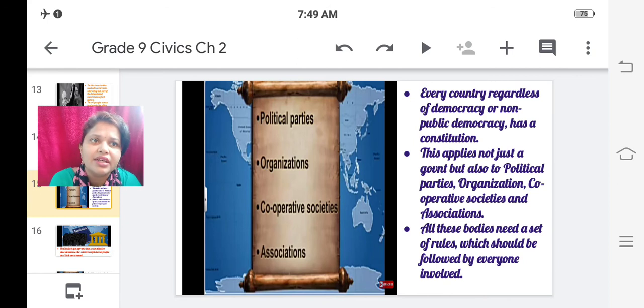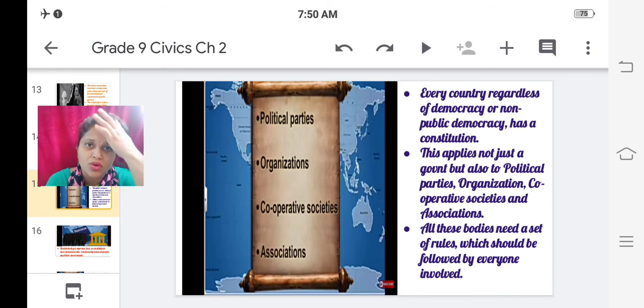Every country, regardless of whether it is democratic or non-democratic, has a constitution. Whether the country is democratic or non-democratic, it has a constitution. The constitution is common to all. So this applies not just to government but also to political parties, organizations, cooperative societies and associations.